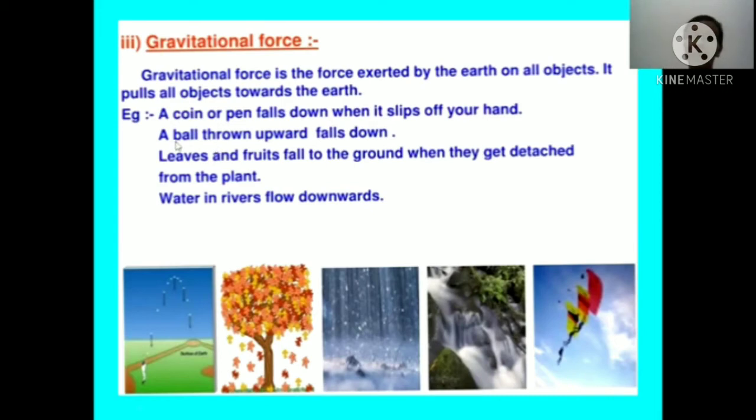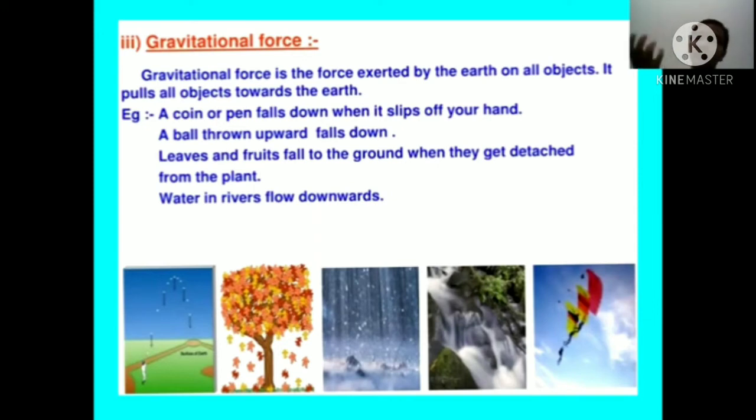Okay, so as a coin or a pen falls down when we slip it off from our hand, कोई भी चीज हम ऊपर को फेंकते वो नीचे को आती है. क्यों? Because the earth attracts everything. Earth is pulling. So that's why you have seen leaves, fruits, everything fall down.